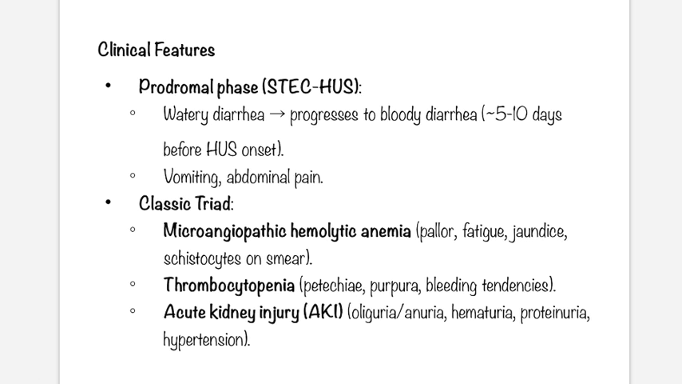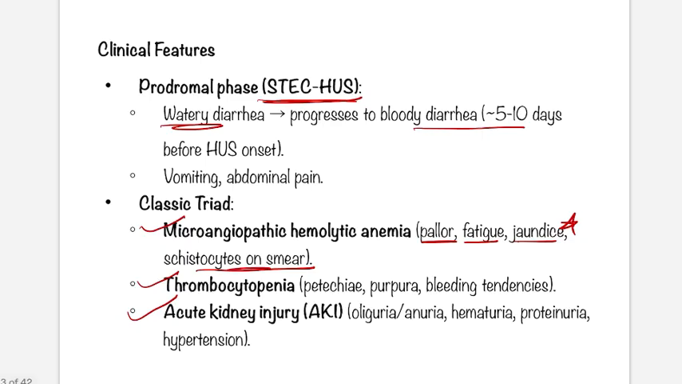So what are the clinical features in HUS? Just see, if it is STEC HUS, the common variant, watery diarrhea will be there, progressing to bloody diarrhea. So this is a common thing. The classical triad we know: microangiopathic hemolytic anemia, thrombocytopenia, AKI. So just remember pallor, fatigue, jaundice, and schistocytes on smear. If in any diarrheal patient you find sudden onset of pallor, fatigue, jaundice, and schistocytes on smear, just once think of HUS in the mind, and AKI also.